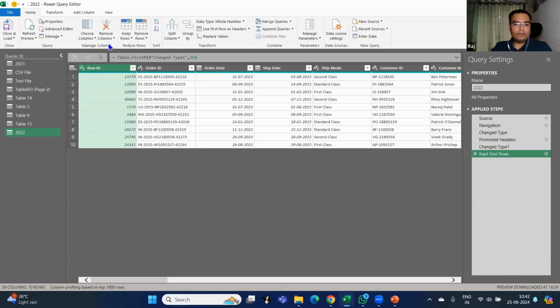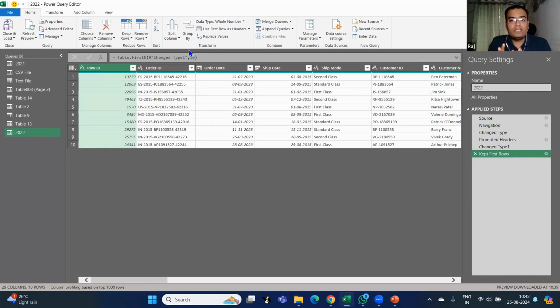If I try to do some editing in Power Query, in Excel, if you do some editing, you have an option of Control Z, that is undo. But in Power Query, there is no option of undo.